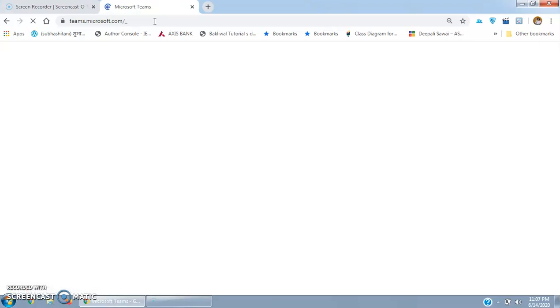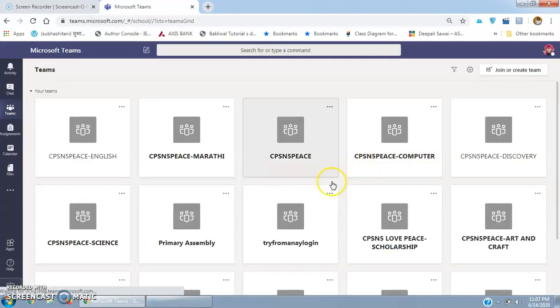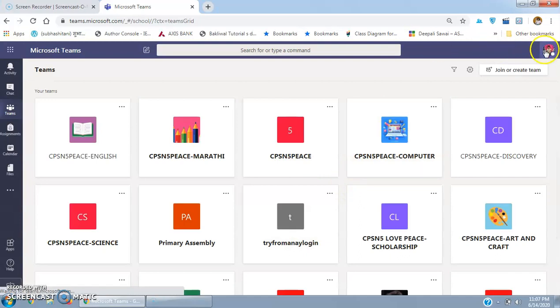This error comes if you have already logged in with your credentials and now you are using one more login ID. So I think that is what happened just now. Now we have come into Anish's login.